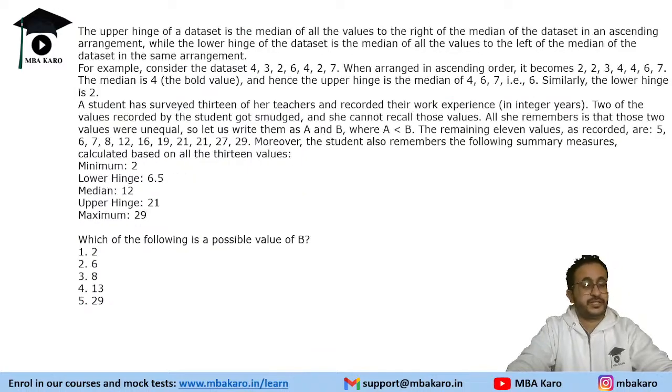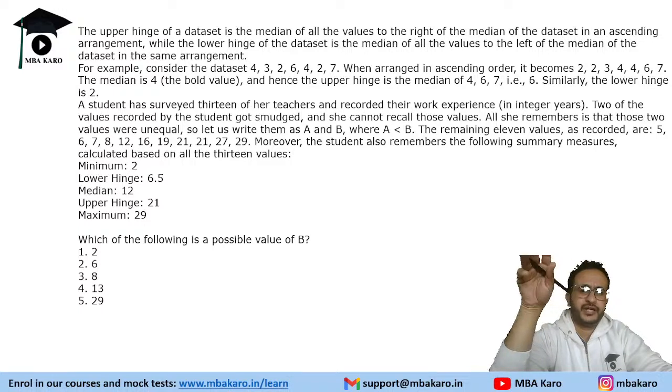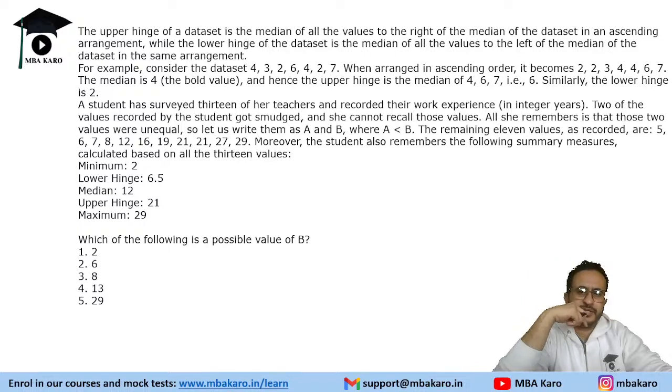Now, this is the next question, an interesting one. It says the upper hinge of a data set is the median of all the values to the right of the median of the data set in an ascending arrangement, while the lower hinge of the data set is the median of all the values to the left of the median of the data set in the same arrangement.